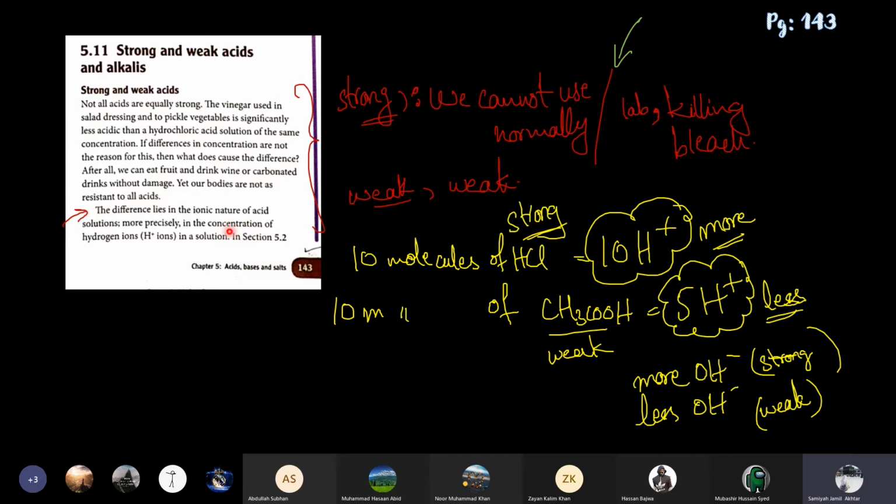The difference between strong and weak acids lies in the ionic nature of acid solutions. Ionic nature means the extent to which they ionize, more precisely, the concentration of hydrogen ions in the solution. What is meant by concentration, boys?